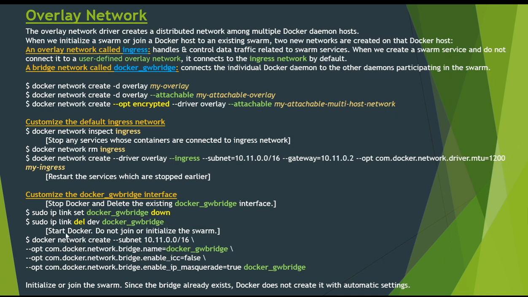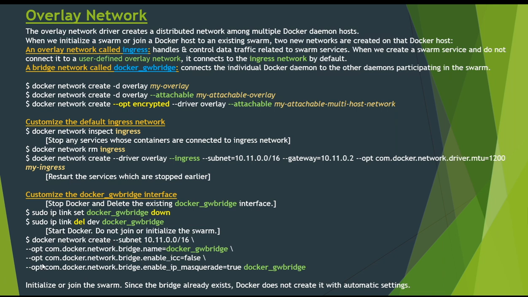Then we will start Docker, but we should not join or initialize the swarm. We have to create or recreate the Docker gateway bridge manually with the custom settings using this command, docker network create, and this subnet.